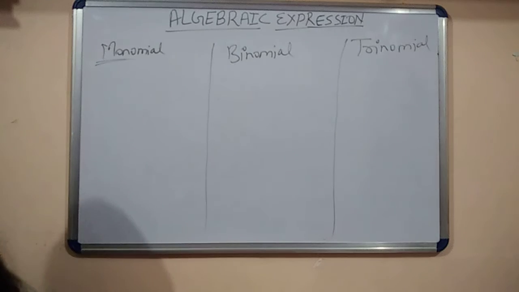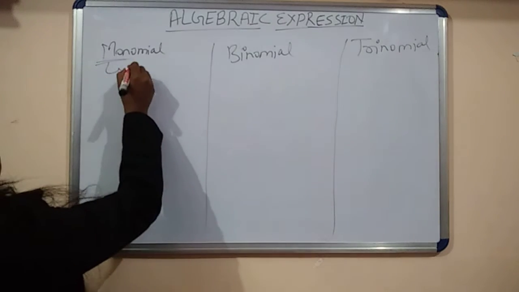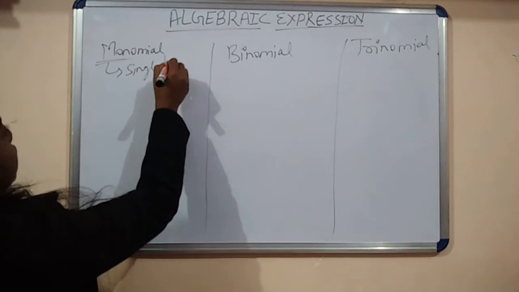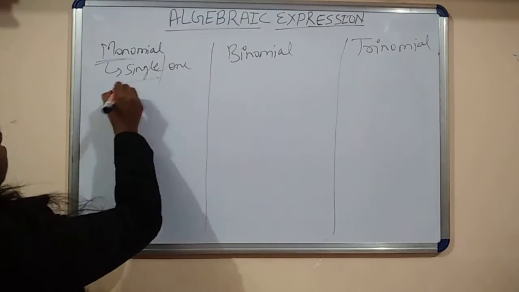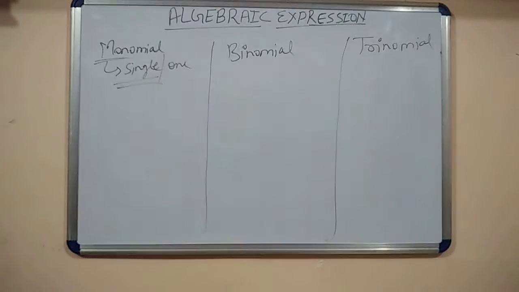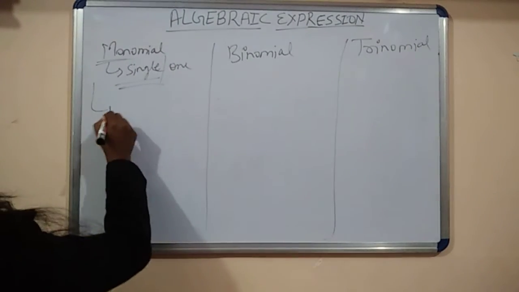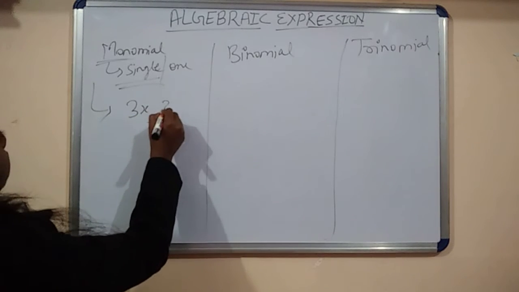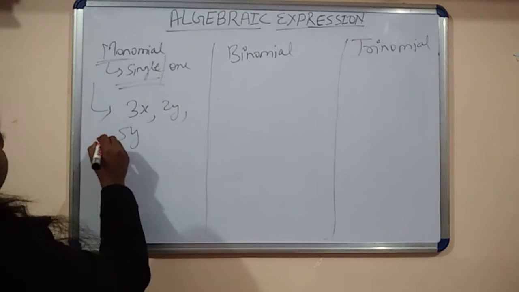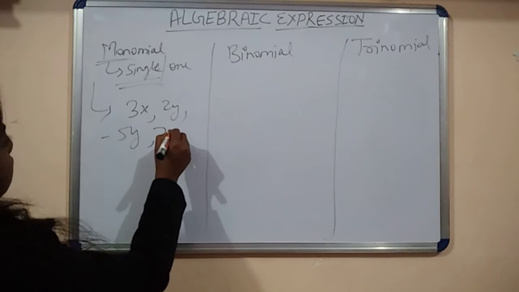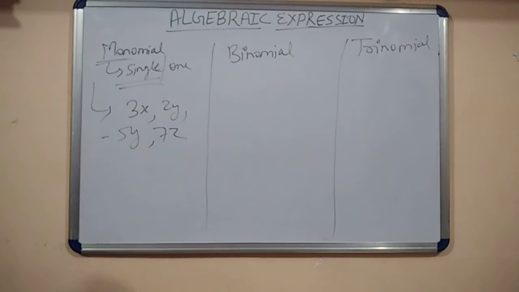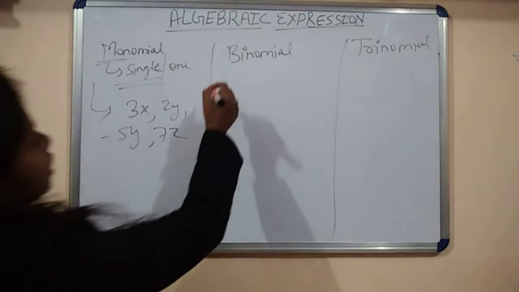What is the meaning of mono? Means single, one. An expression which has only one term is called a monomial, like 3x, 2y, 5y, minus 5y, 7z. This is called a monomial. Okay, what is binomial?